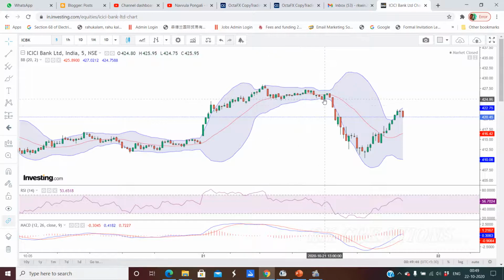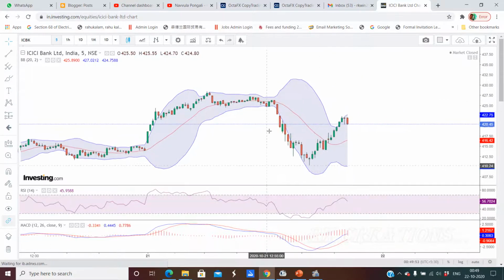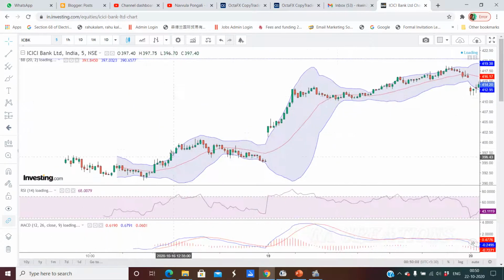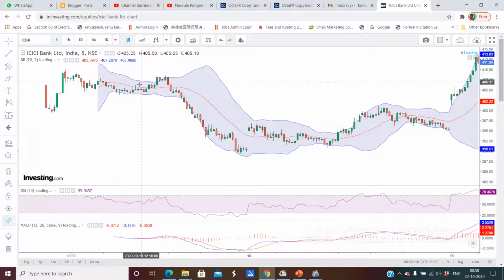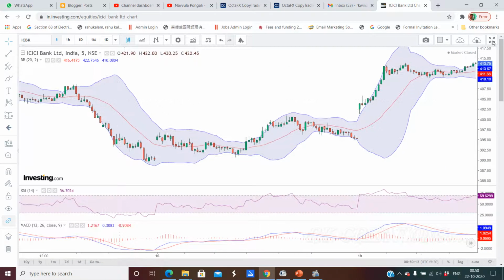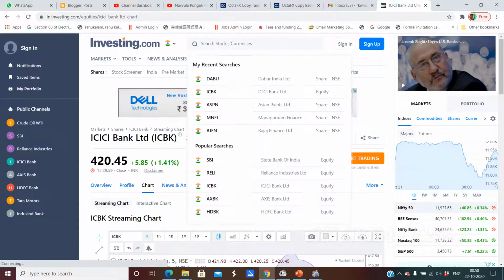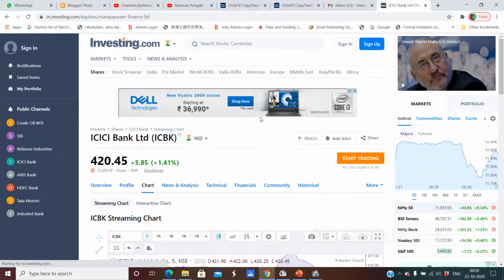It came down, you buy it again. It enters. So this is the market condition. On the 21st, the market fell abruptly and again it picked up. Like this, any day you can do this. You can see the charts, any charts. Manappuram Finance, you see.